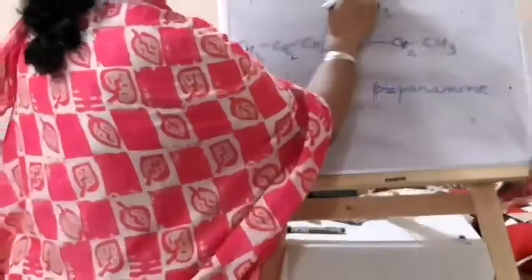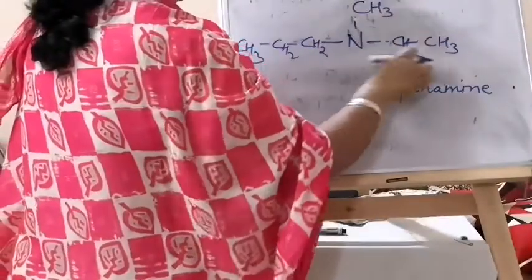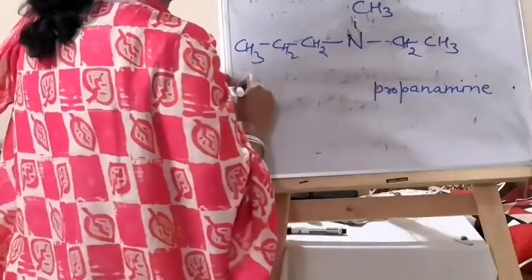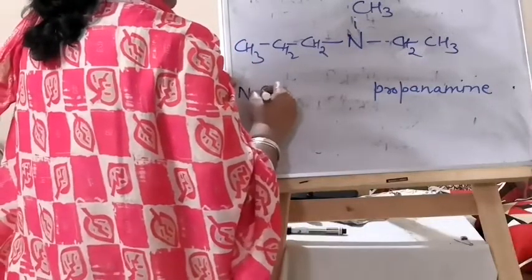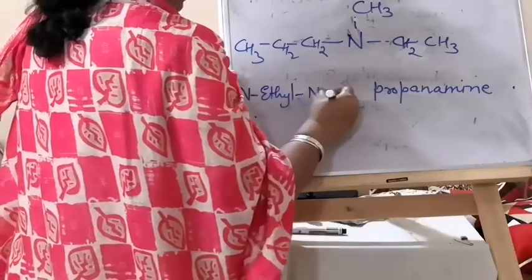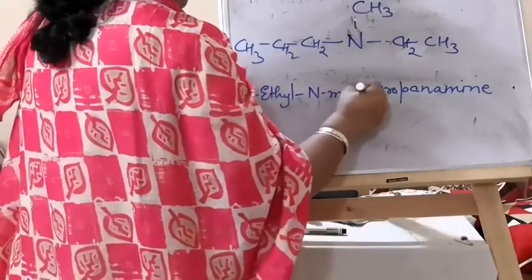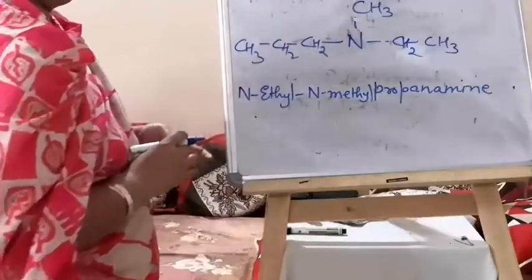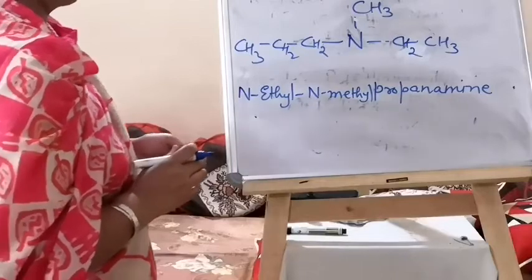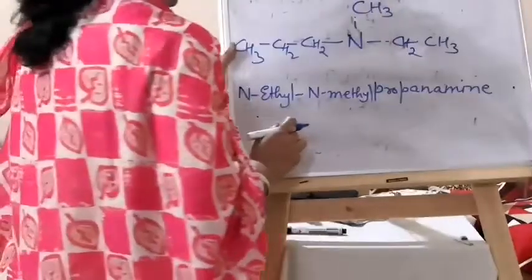Then we have methyl, then we have ethyl. E comes first and is attached to N. So N-ethyl-N-methylpropanamine. This is the IUPAC preferred name.